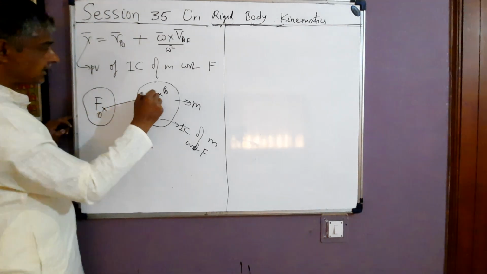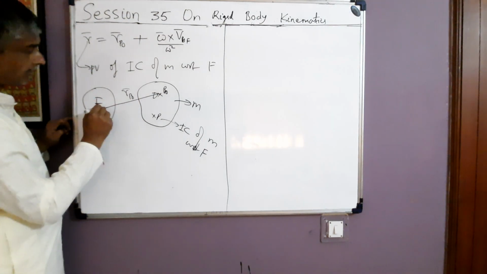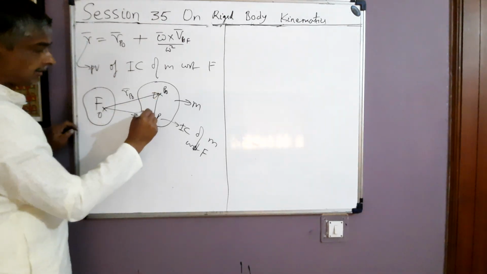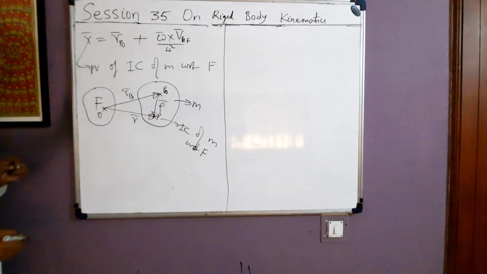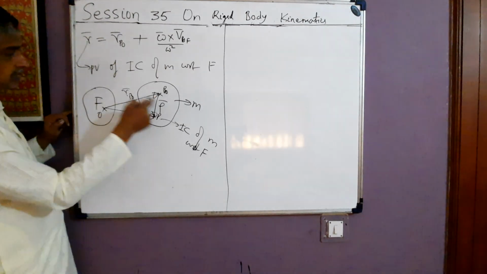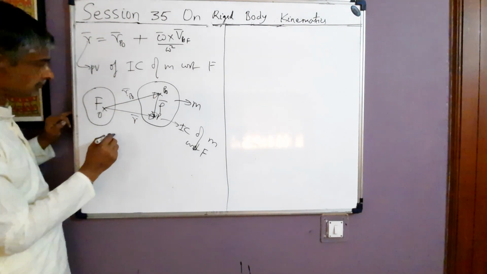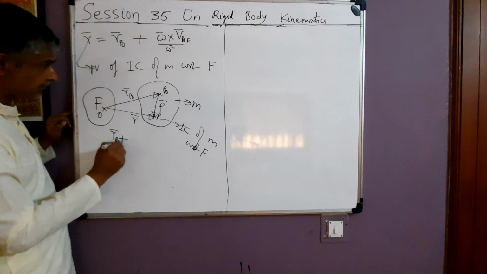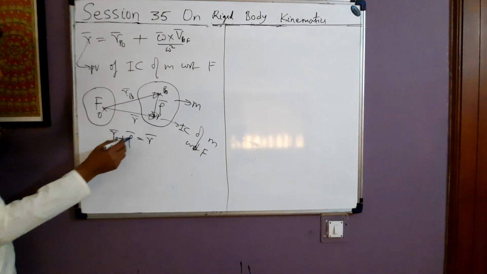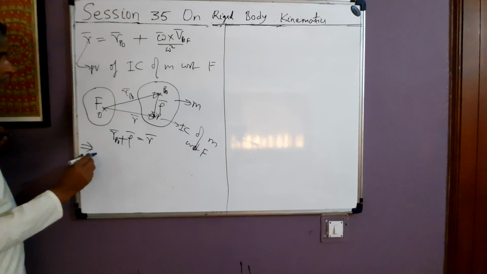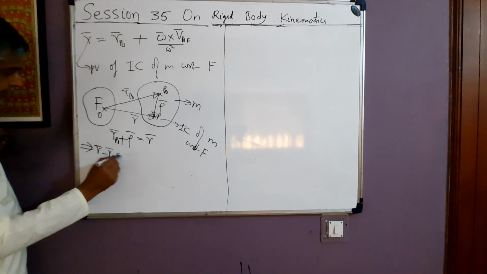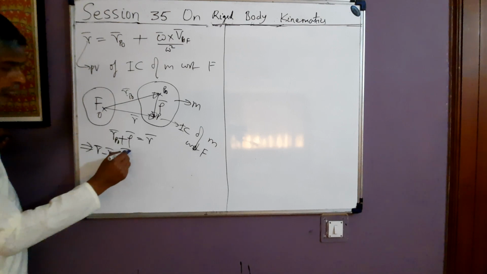So this vector is R P naught. This vector is R from O to IC, and this vector is rho. From this, we see that this plus this equals this, from the triangle of vector addition. R P naught plus rho is equal to R. So this means that R minus R P naught is vector rho.